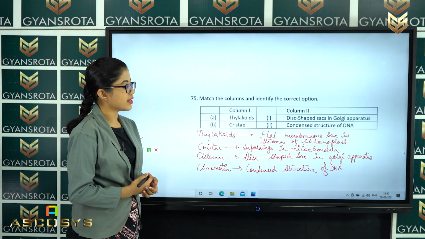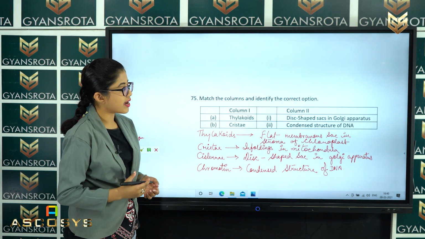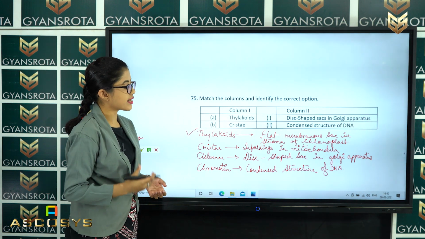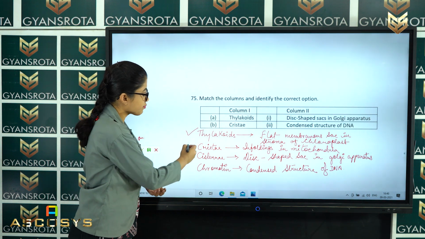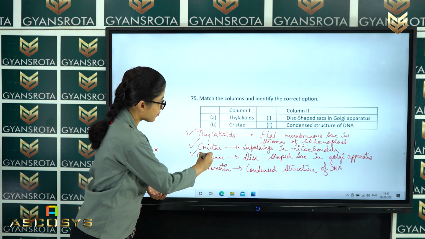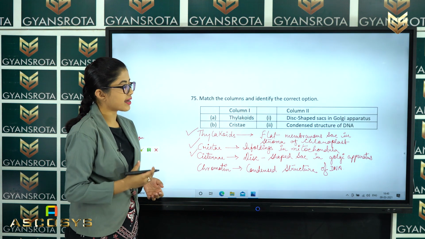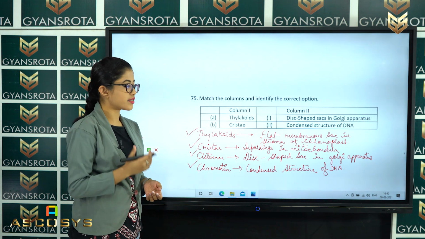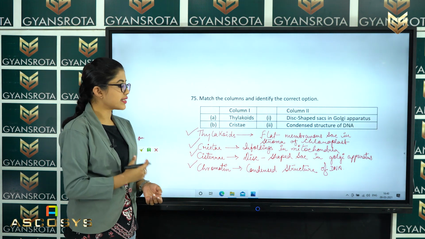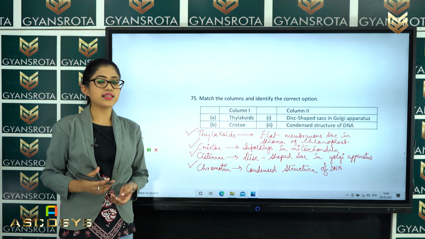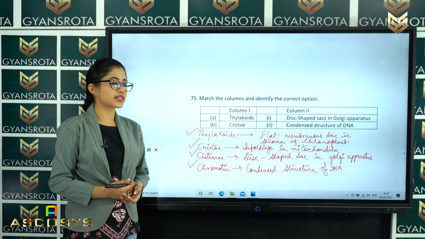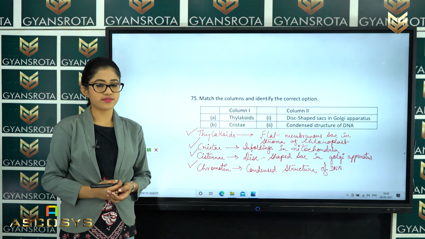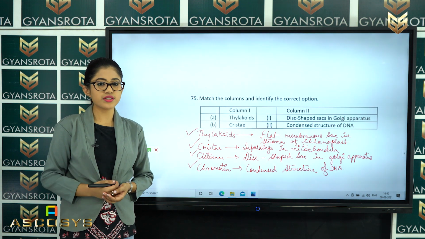After matching column 1 with column 2, we have this result. Thylakoids: they are the flat membranous sacs in the stroma of chloroplast. Next is cristae: these are the enfoldings in mitochondria. Next is cisternae: these are the disc shaped sacs in the Golgi apparatus. And the fourth is chromatin, which means the condensed structure of DNA. All these terms we have in the chapter Cell: The Unit of Life, where we discussed the cell organelles and their functions. So, this is the correct answer. Alright, now let us see the next question.